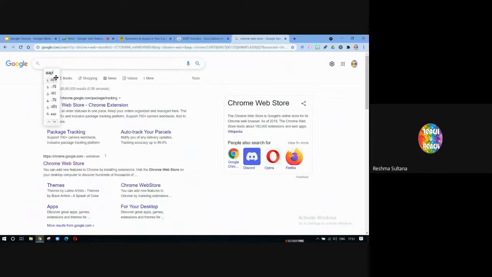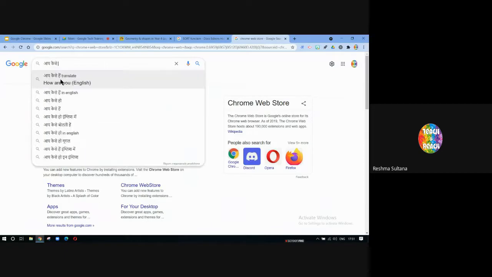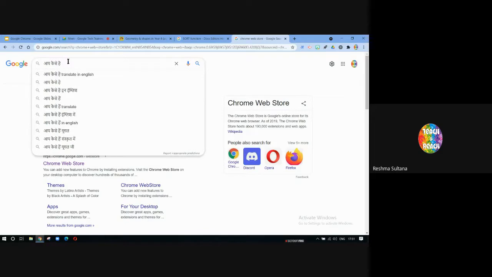So you can see I have just typed it in English. It is not translated, it is transliterated into Hindi, and it has started typing in Hindi. The same thing I can do in Telugu also. It is again a regional language in India.